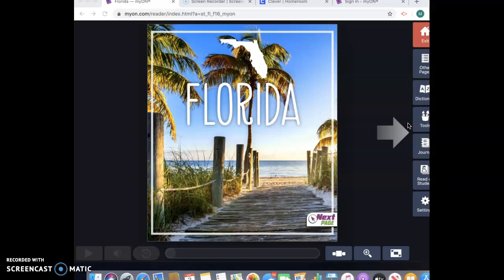So this week we are going to be reading a nonfiction text on Florida, and it's called Florida. We are going to be reading this informational text in order to identify main ideas within the text, as well as details to support these main ideas.